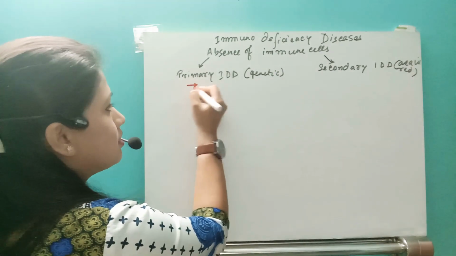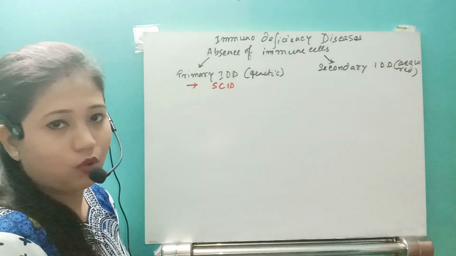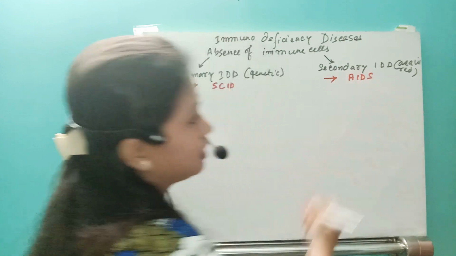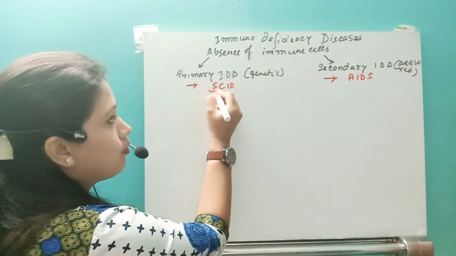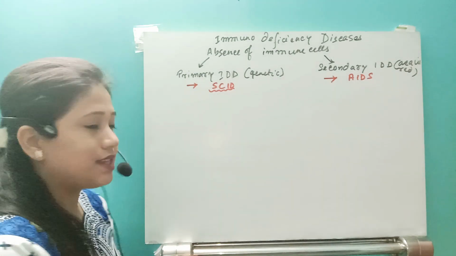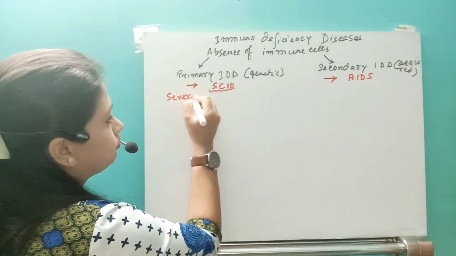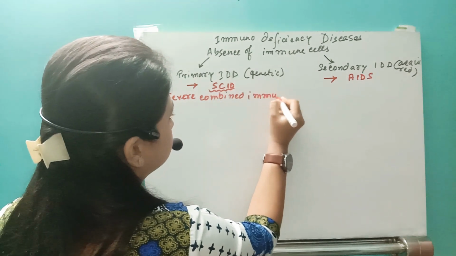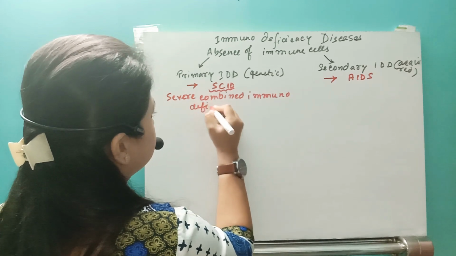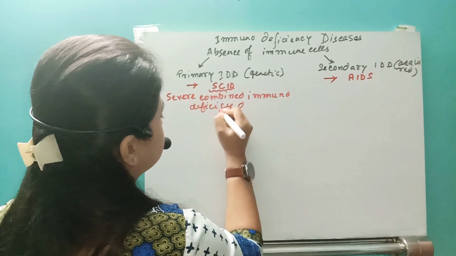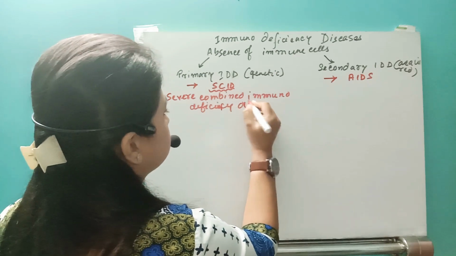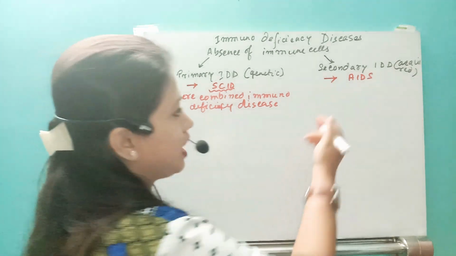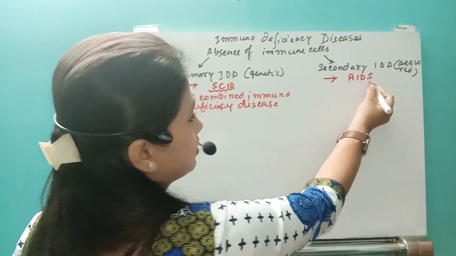Now I can give you some examples of primary and secondary immunodeficiency disease. One very common disease is SCID, and in secondary immunodeficiency disease, all of us have heard of AIDS, right? The full form of SCID is severe combined immunodeficiency disease. And AIDS means acquired immunodeficiency syndrome.